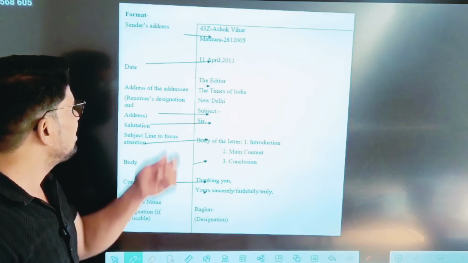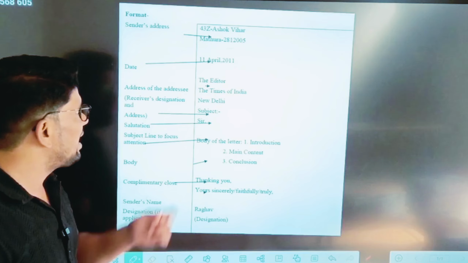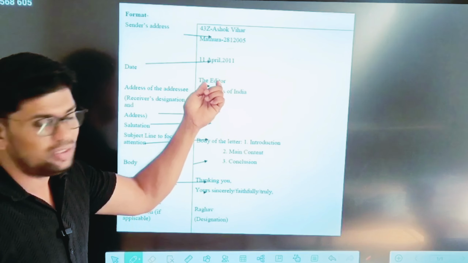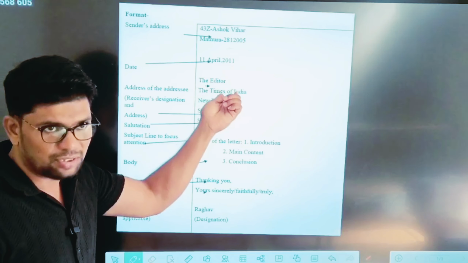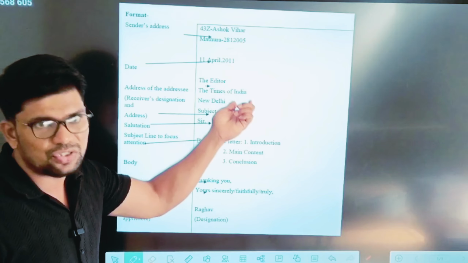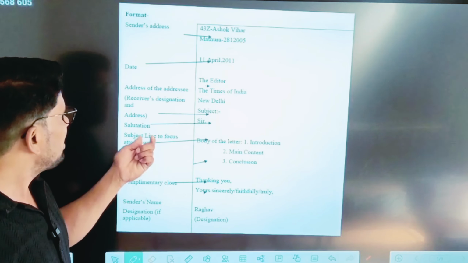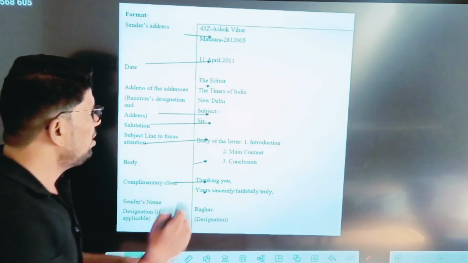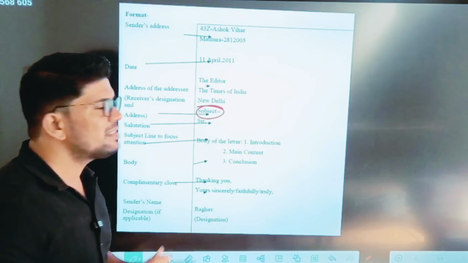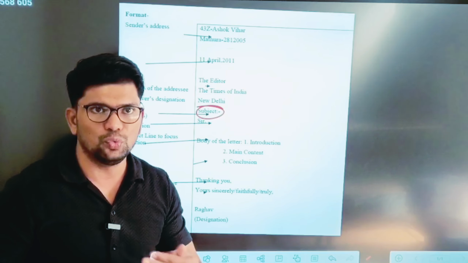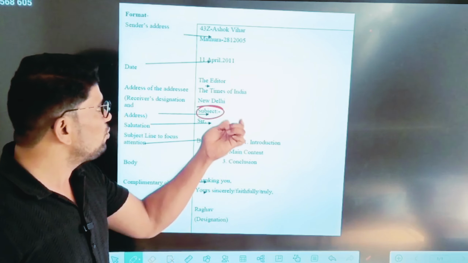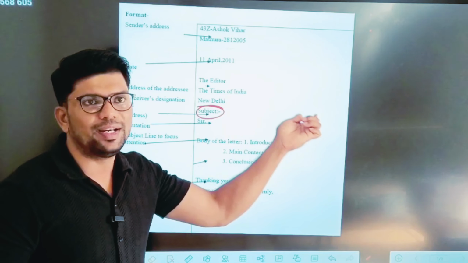Then the next thing is that after the receiver's address, please mention the designation, like the editor, the principal, the class teacher, like that. Then the next thing is your subject. This is very important. What is exactly your subject? What do you want to mention there? Please try to write the subject within one line.